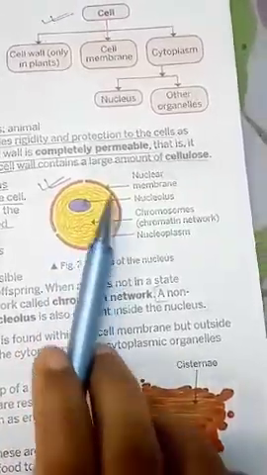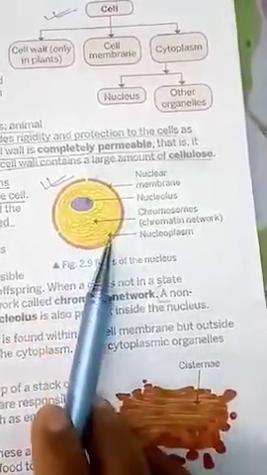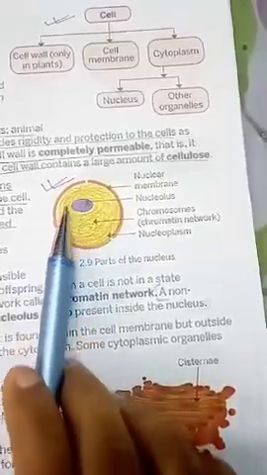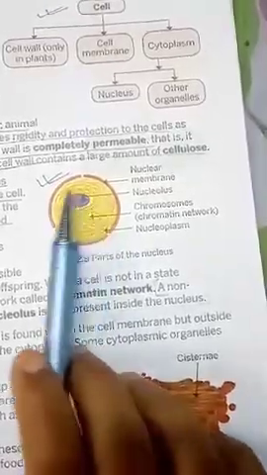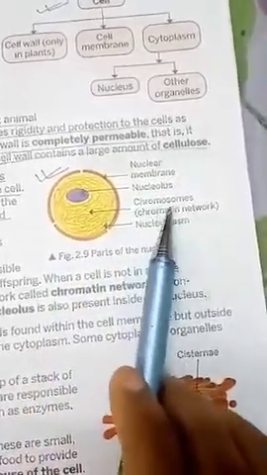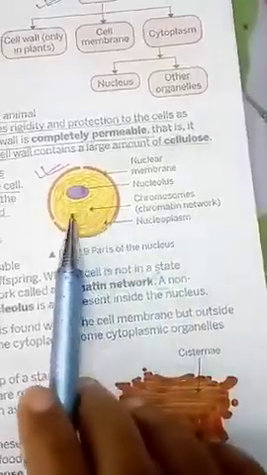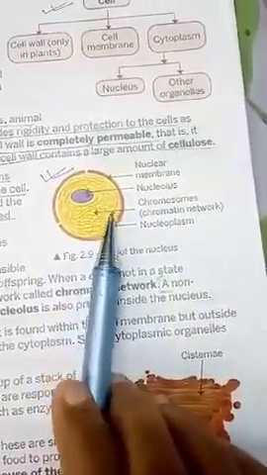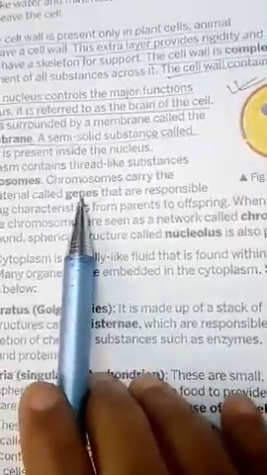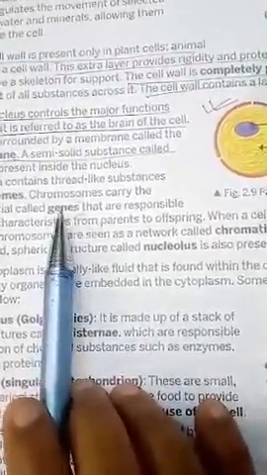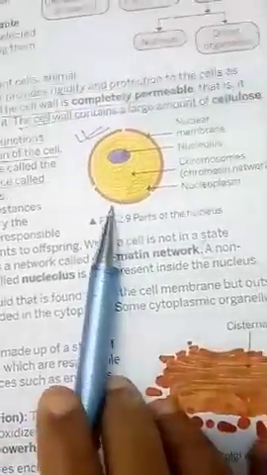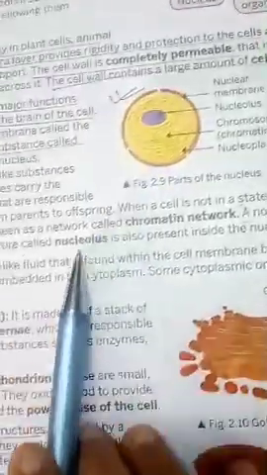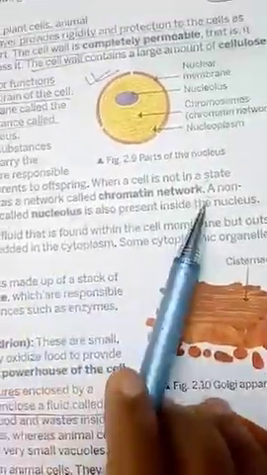See this nuclear membrane. It is the outermost covering of the nucleus. Inside this part is called the nucleoplasm. Now in this nucleoplasm, you see so many thread-like structures which are called chromosomes. These chromosomes contain certain structures which are called genes. They help in the transfer of characters from parents to the offsprings. Next we have nucleolus. This is one more rounded structure present in the nucleus. So this is all about the structure of nucleus.